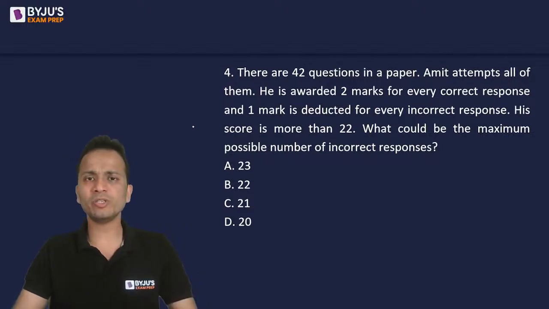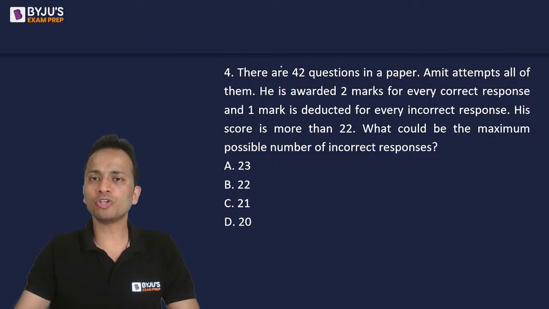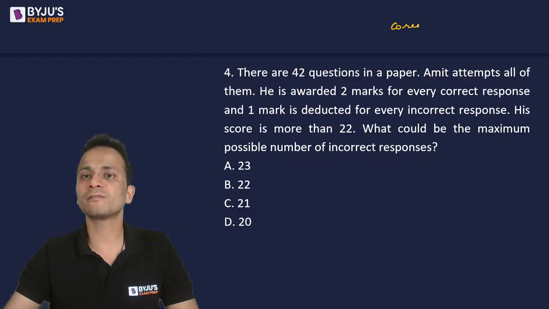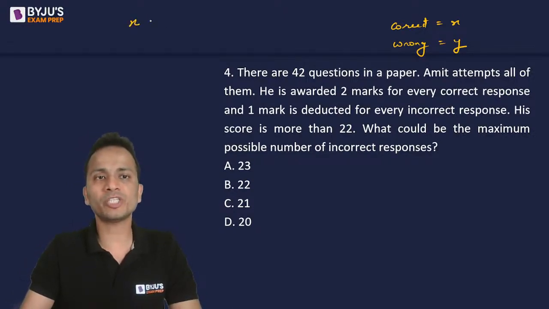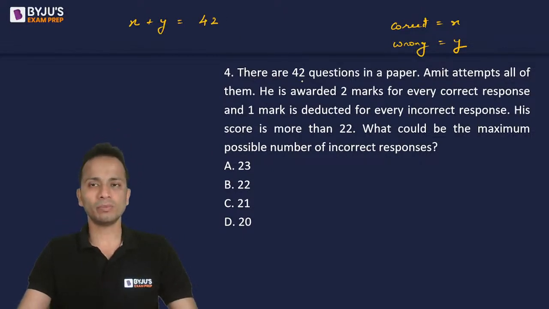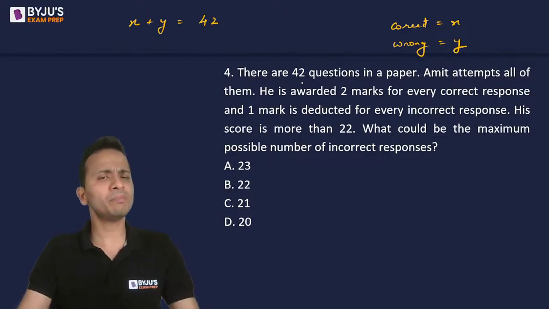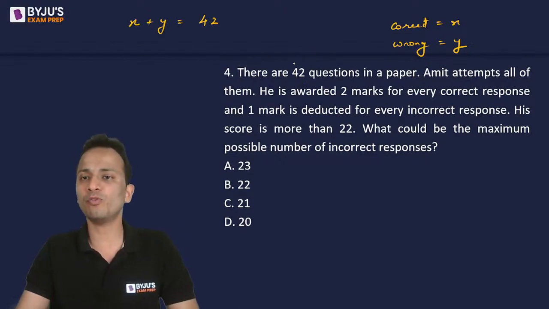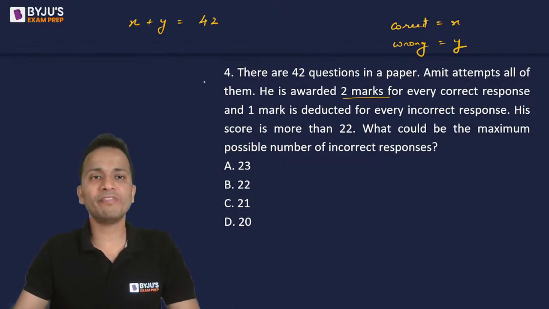First of all, what you need to do is make an equation. So there will be one equation and one inequation. There are 42 questions in a paper. So let's say the number of correct answers is X and the number of wrong is equal to Y. So the first equation: X plus Y will be equal to 42. Total number of questions, since he has attempted all of them. Now he is awarded 2 marks for every correct, so that will be 2x, and -1